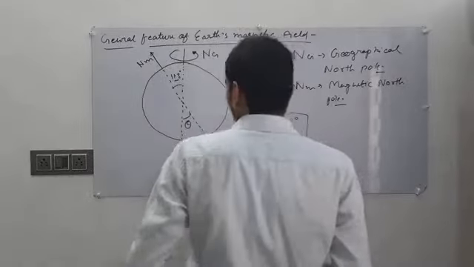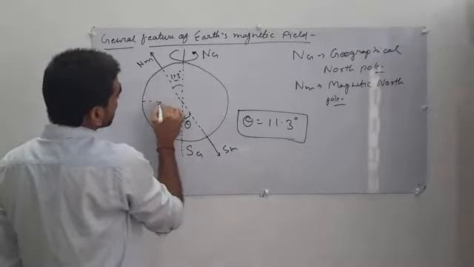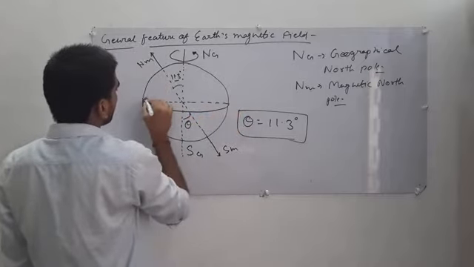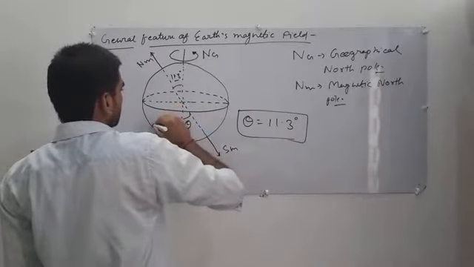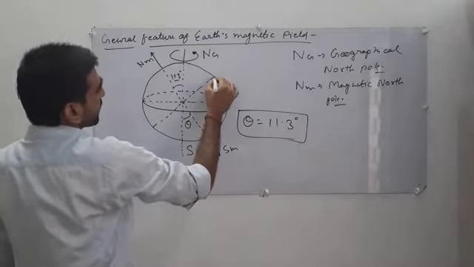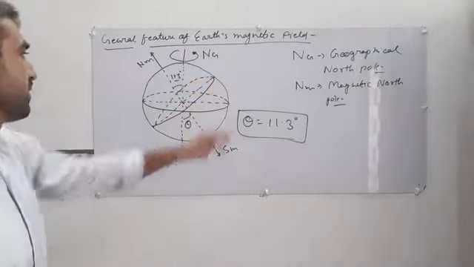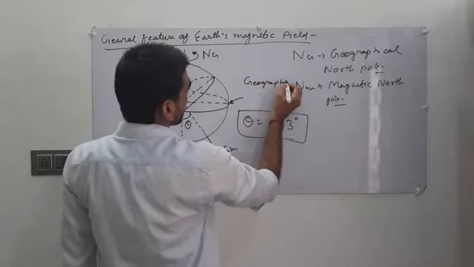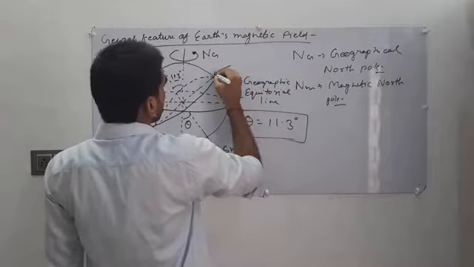You can see that the equatorial line of the geographic poles will be this, the geographic equatorial line, and this will be the magnetic equatorial line.